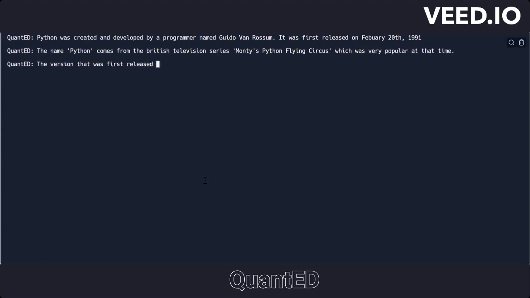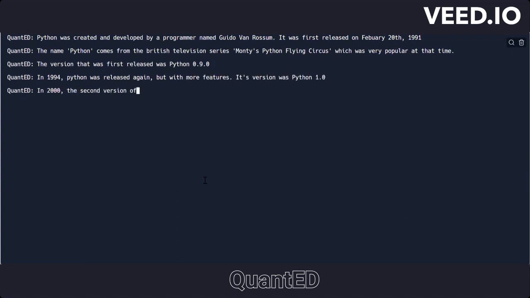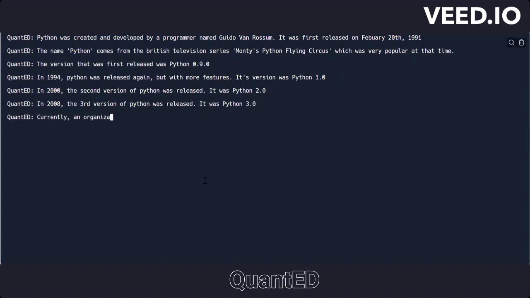The version that was first released was Python 0.90. In 1994, Python was released again with more features. The version was 1.0. In 2000, the second version was released, version 2.0. In 2008, version 3.0 was released. Currently, an organization called the Python Software Foundation owns the Python programming language.